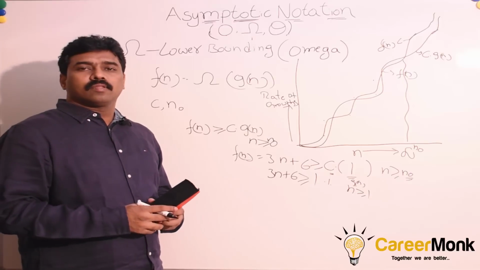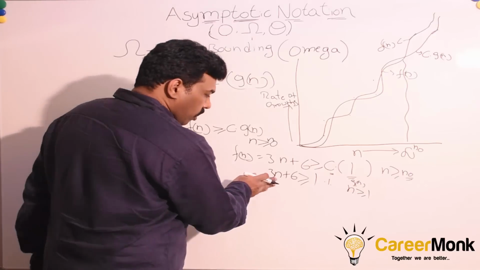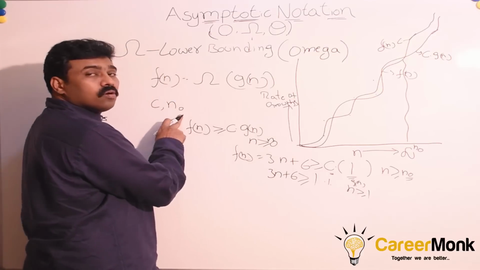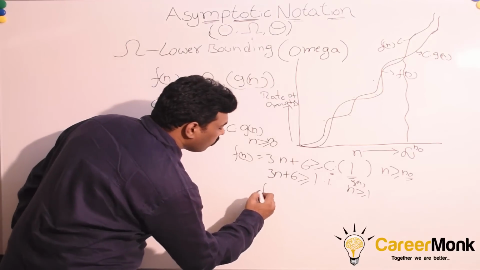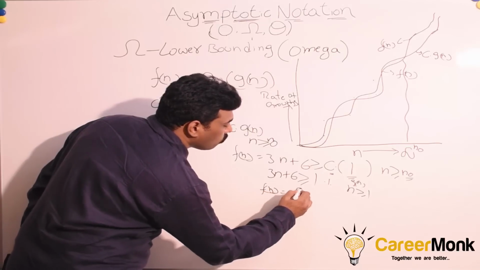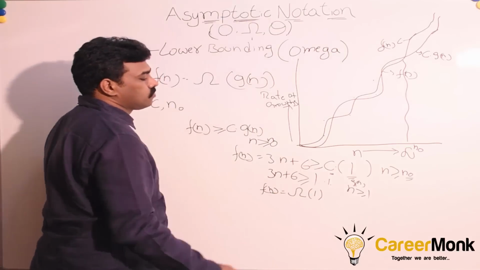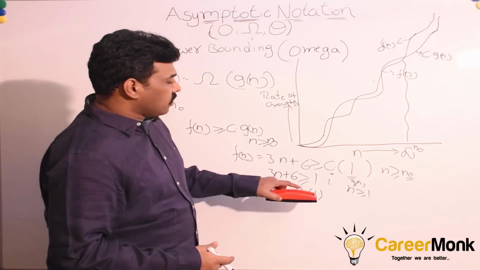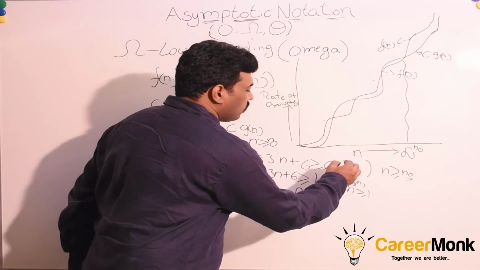Can we say like this? True, right? So if you are able to satisfy this expression for some values of c and n0, we can say f of n is equal to omega of 1. Now let us try another possibility. Instead of 1, let us put n here.